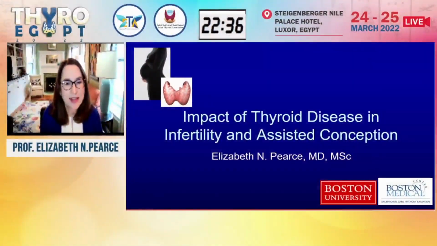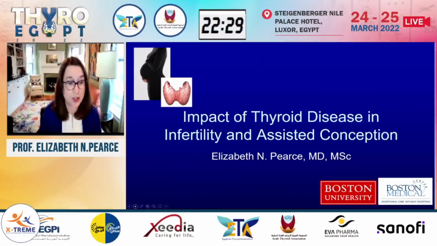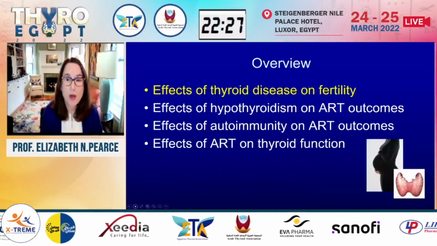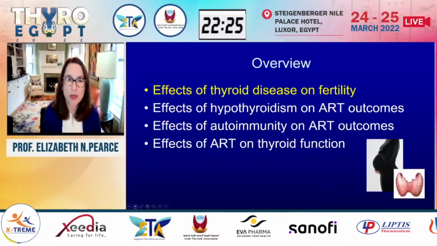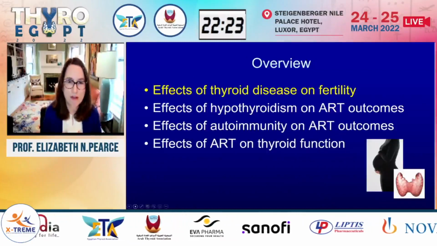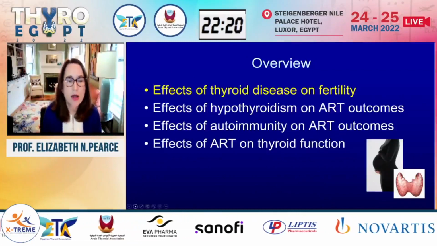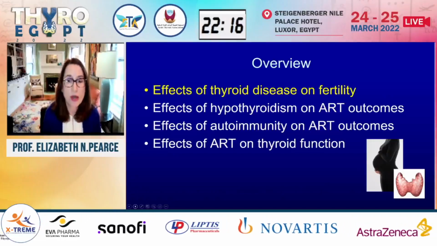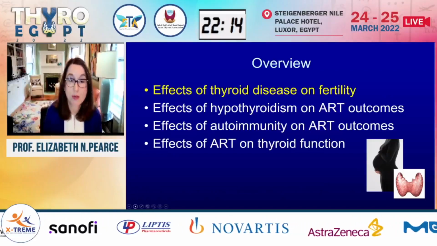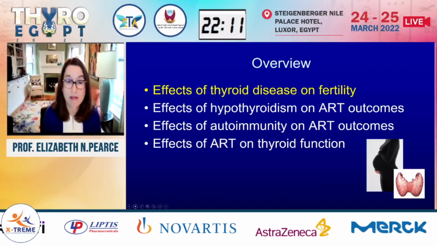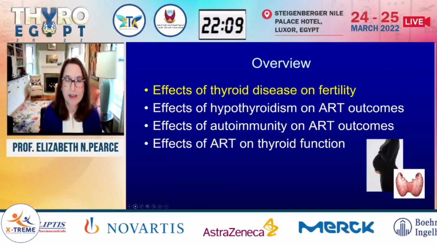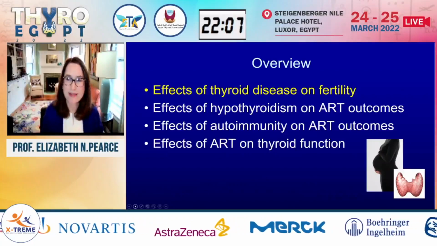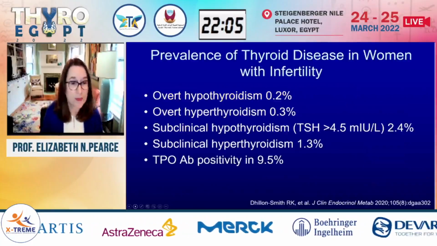I've been asked to discuss the impact of thyroid disease in women with infertility and those who are undergoing assisted conception. So I want to start by discussing a little bit of what we do and don't know about the effects of thyroid disorders on fertility. Then I'll talk about the effects of hypothyroidism and also of thyroid autoimmunity on the outcomes of assisted reproductive technologies. So that's basically IVF or IVF with ICSI. And then finish with a little bit of the effects of IVF on thyroid function.